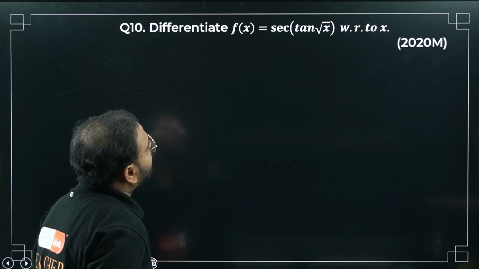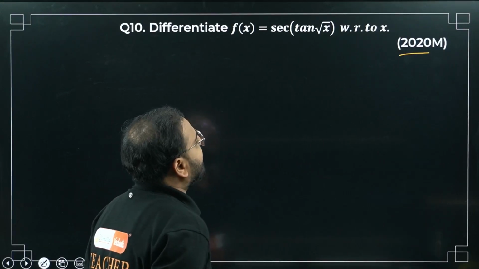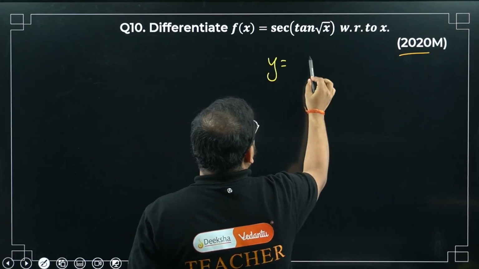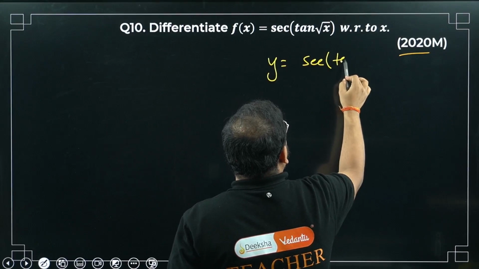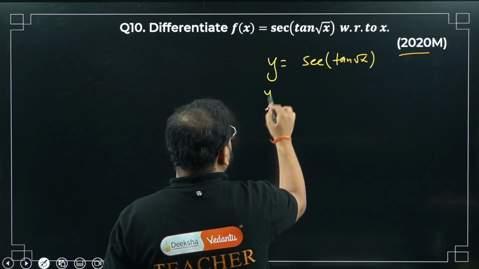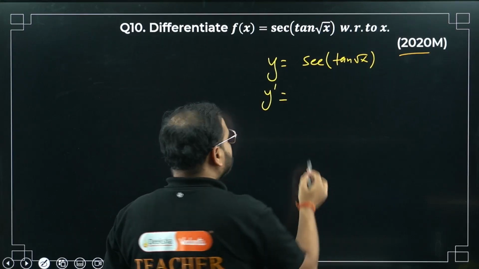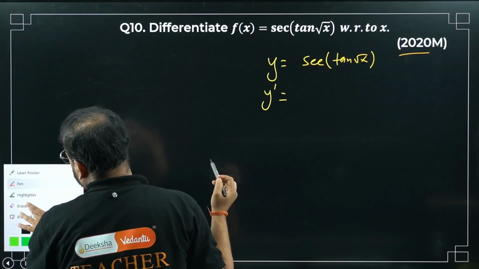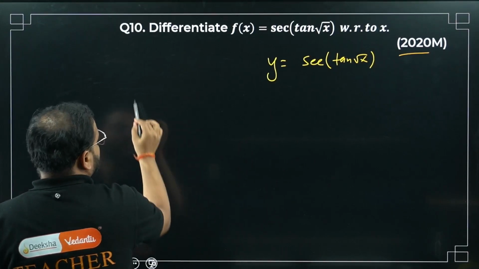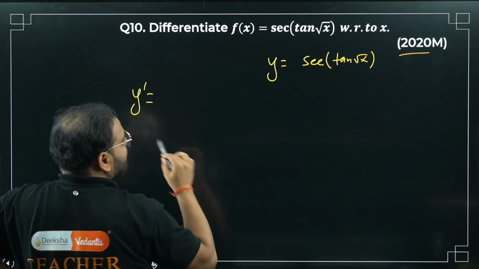Fx is sec. Okay, it's a PYQ. Differentiate sec of tan of root x with respect to x. Let's say y equals sec tan of root x. Simple. The derivative of sec theta is sec theta tan theta. I'll need space, right? It's going to get longer, so I'm going to do it in one step only. So it will become sec theta tan theta.